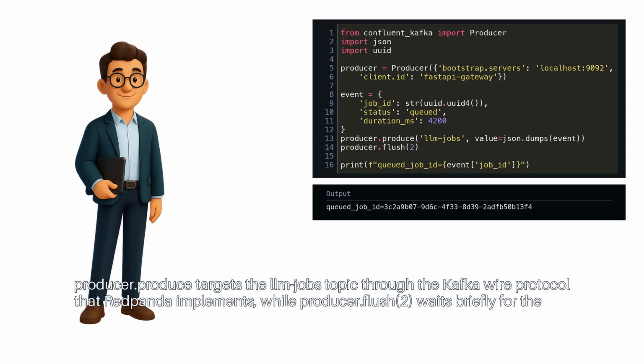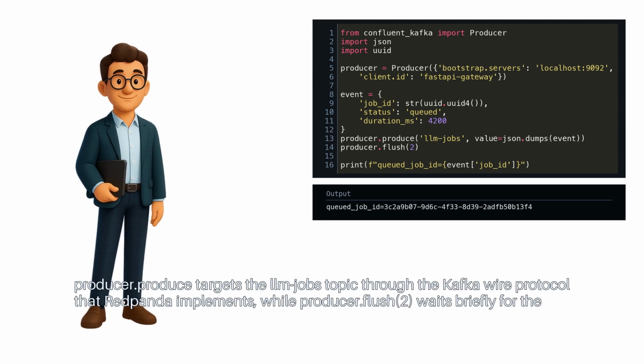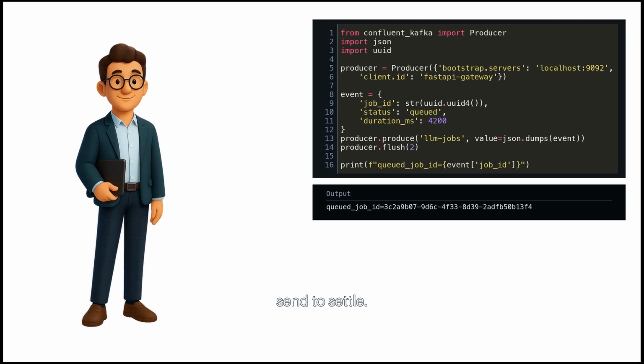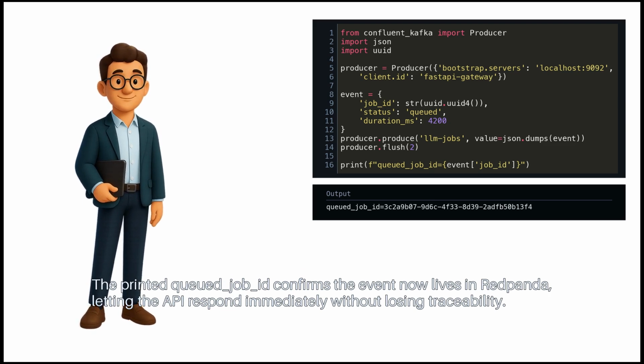request thread. producer.produce targets the llm_jobs topic through the Kafka wire protocol that Redpanda implements, while producer.flush(2) waits briefly for the send to settle. The printed queued job ID confirms the event now lives in Redpanda, letting the API respond immediately without losing traceability.